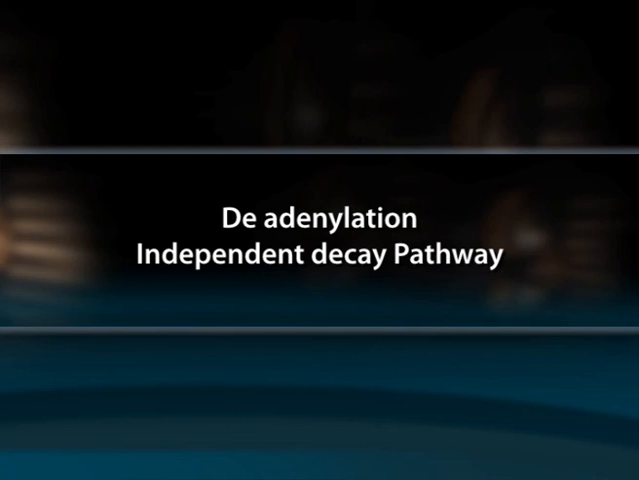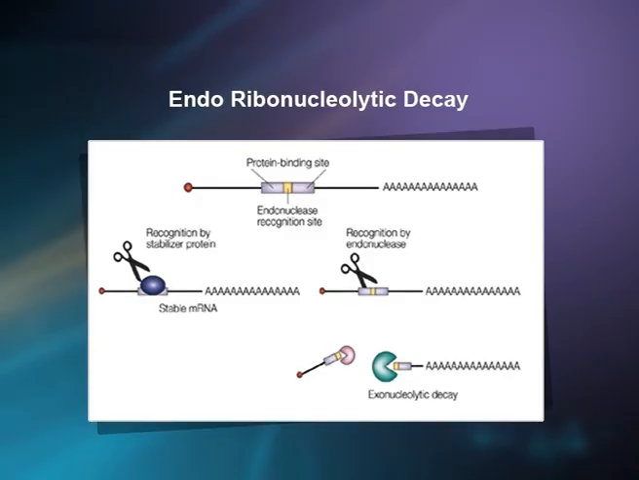Second pathway is de-adenylation independent decay pathway. In this, let us discuss about endoribonucleolytic decay. The endoribonuclease recognizes certain specific sequences within the transcript and cleaves the mRNA internally, generating free 3' and 5' ends. These are easily accessible to exonucleases and get degraded. Some stabilizer proteins may block the binding of endoribonucleases and prevent degradation of mRNA.